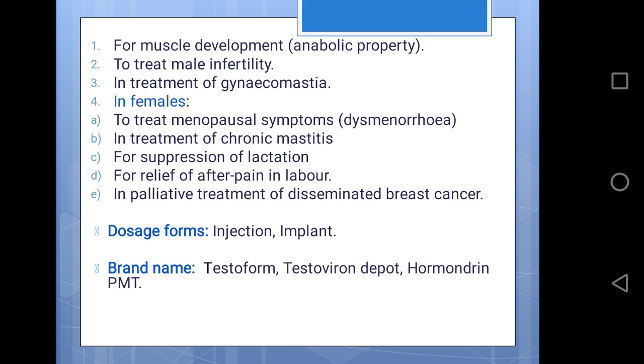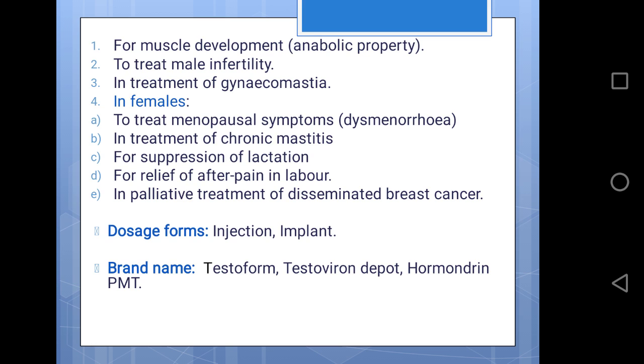In females, testosterone is used to treat menopausal symptoms, in treatment of chronic mastitis, for suppression of lactation, for relief of after pain in labor, and in palliative treatment of breast cancer. Dosage forms of testosterone are injection and implant.